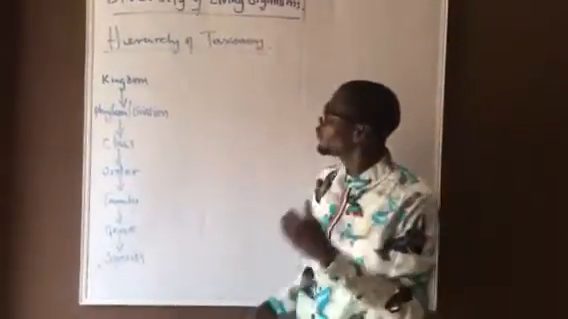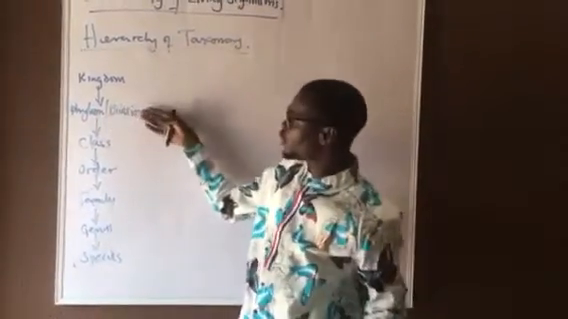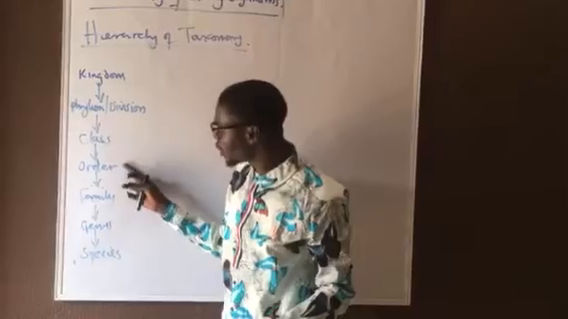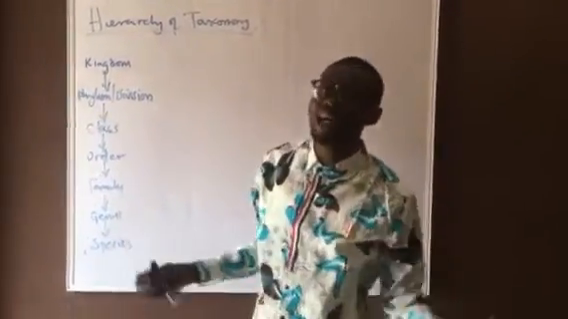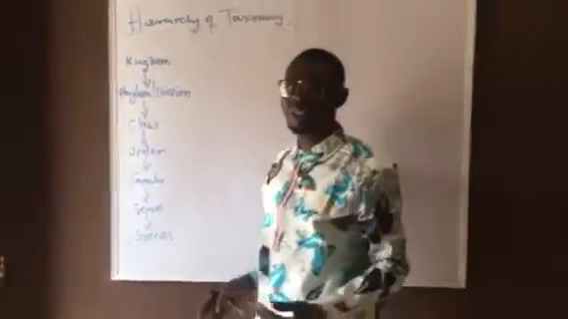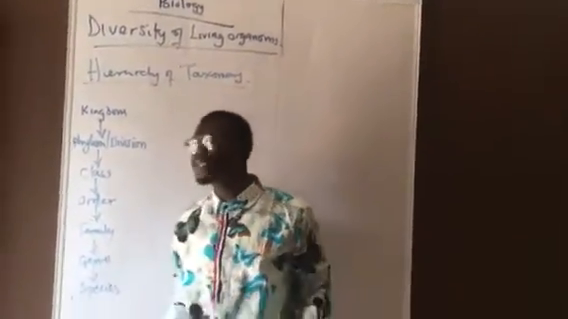So when we talk about levels of classification, we have the kingdom, the phylum, the class, the order, the family, genus, and species. However, there are other additional levels, but these are the 7 basic levels. Among these levels, species is the lowest.